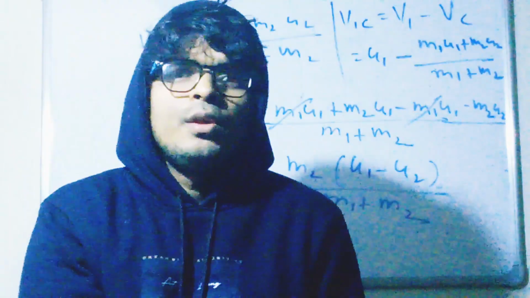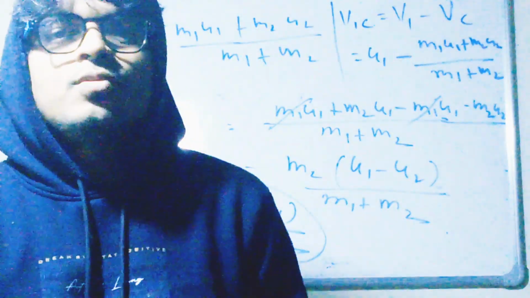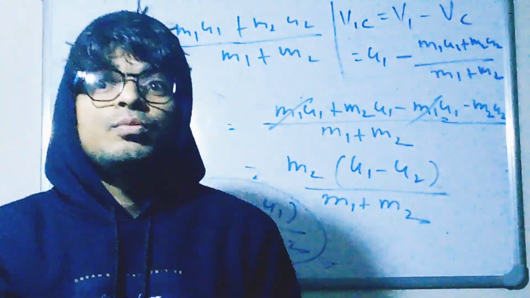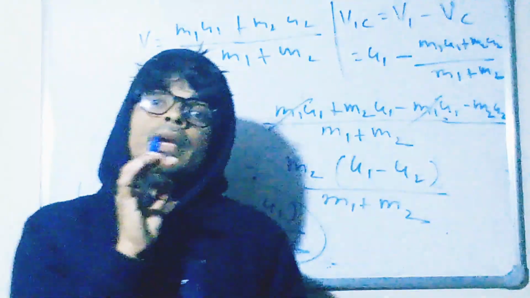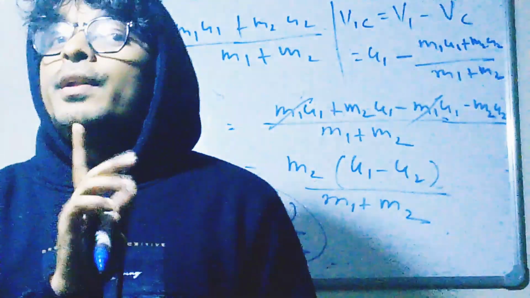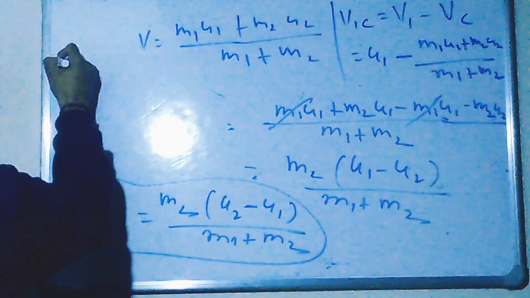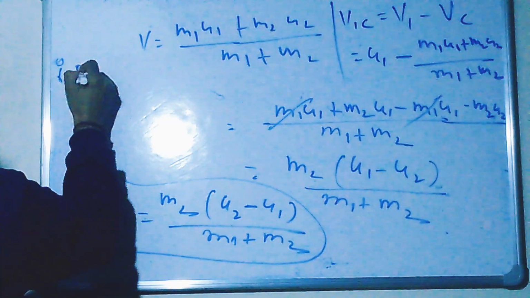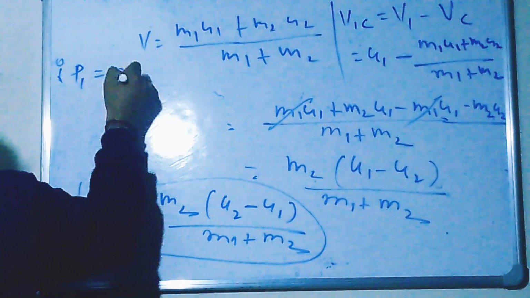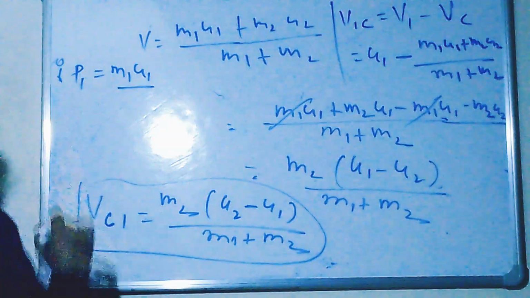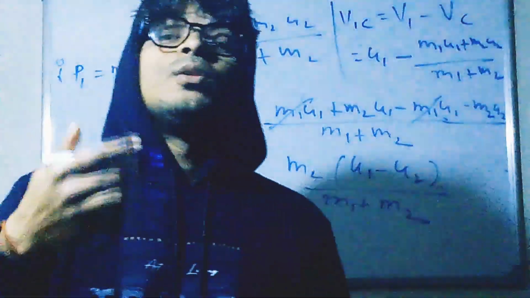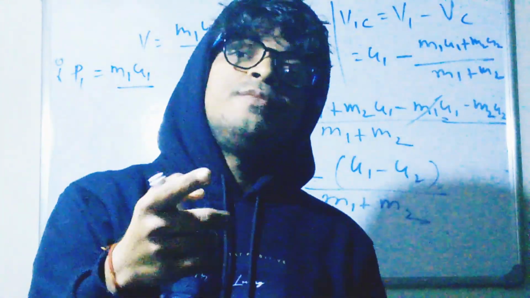Because everywhere we are already using the concept of relative to solve the problem. If we are standing on the ground, what was the momentum? See the difference. We are standing on the ground, so what was the momentum? The momentum for block 1 was nothing else, it was m1 u1.